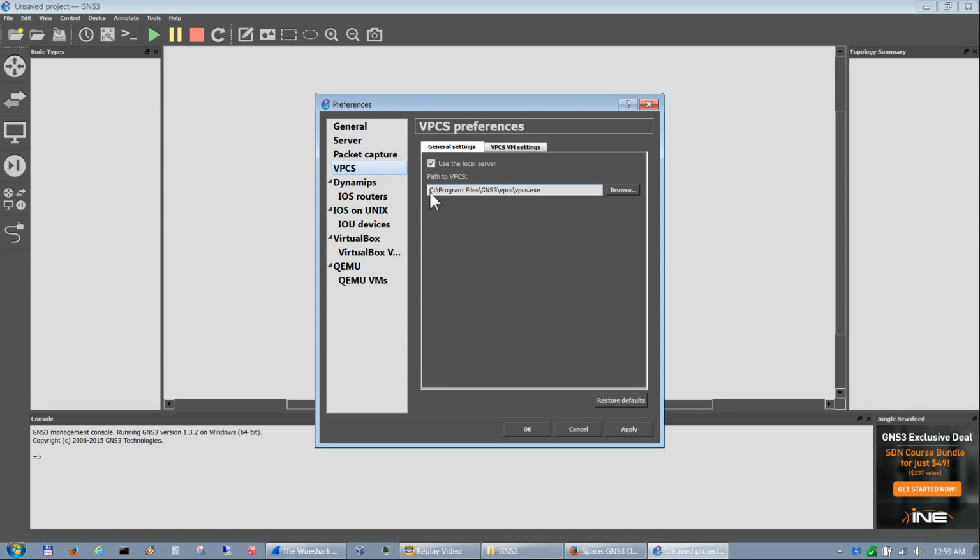This is virtual PCs that you can add to your topology, but I usually use a router because to me it seems more versatile. You could do IPv6, which I'm not 100% sure whether VPCS can do or not. I know VPCS can only ping and do trace routes. I know routers can do much more, so I usually do use a router.